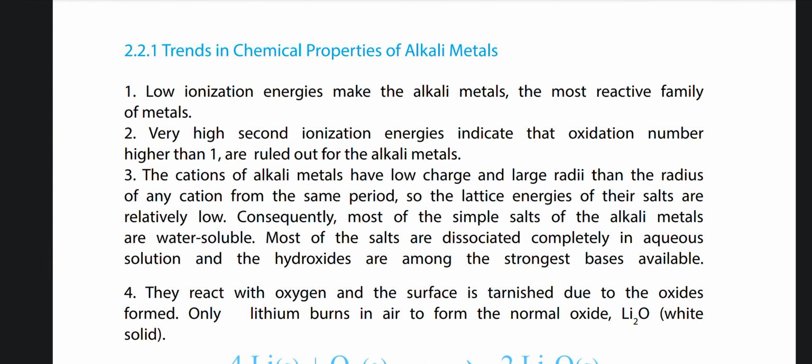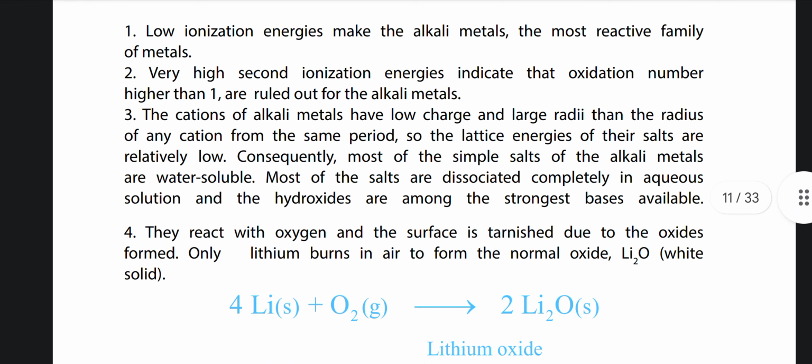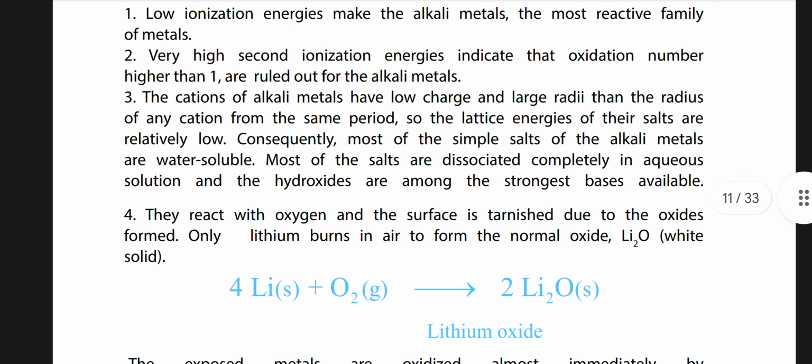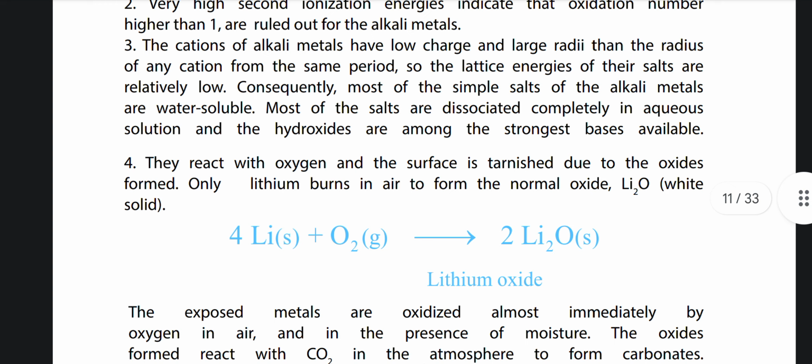2.2.1 Trends in chemical properties of alkali metals. Number 1. Low ionization energies make the alkali metals the most reactive family of metals. Number 2. Very high second ionization energies indicate that oxidation numbers higher than 1 are ruled out for alkali metals. Number 3. The cations of alkali metals have low charge and larger radii than the radius of any cation